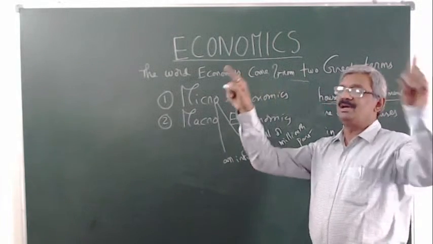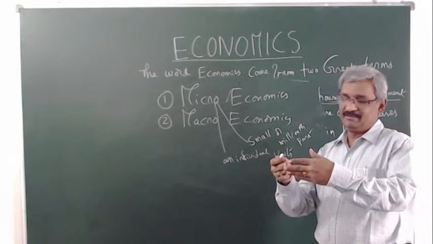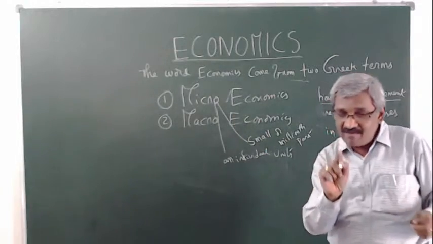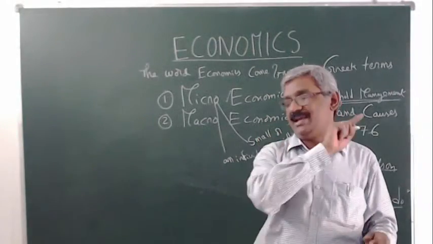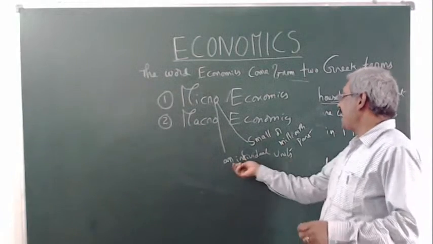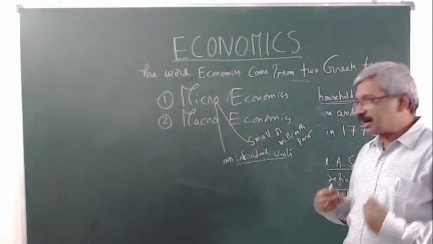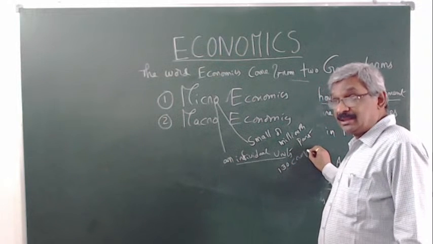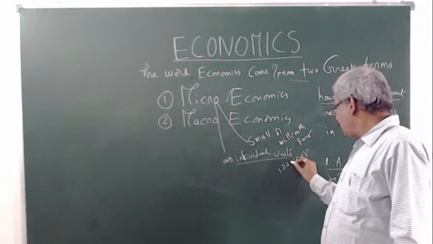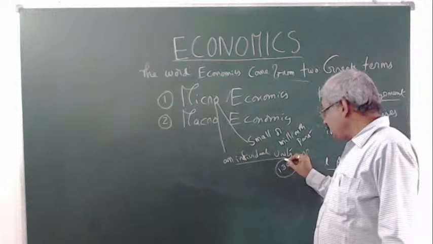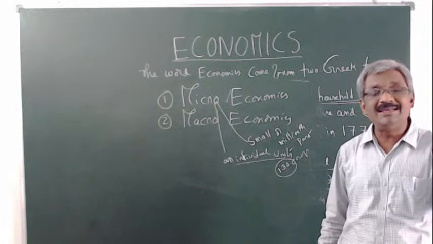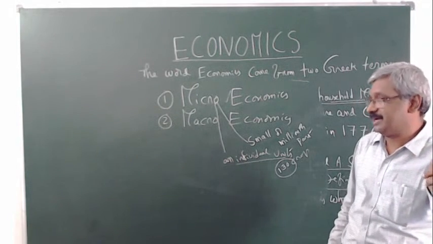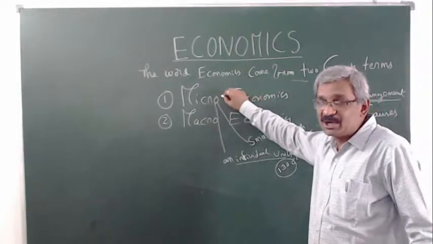Suppose in a forest, we do not study the entire forest, but each and every plant can be studied individually. Suppose in our country there are 130 crores of people, but the entire 130 crores cannot be studied at the micro level. At the micro level, each and every individual can be studied. That is called micro.